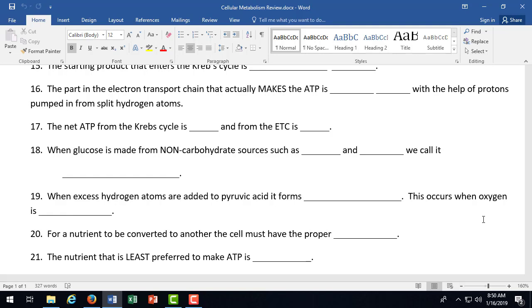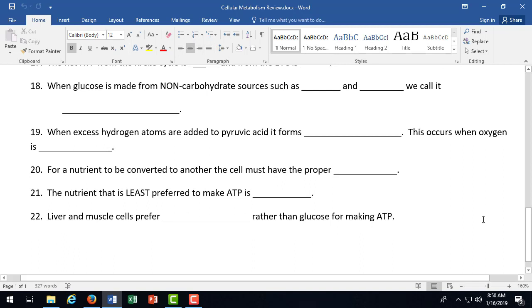For a nutrient to be converted to another, the cell must have proper enzymes. That's the buzzword of the week, enzymes. And, well, I have a story to tell about that in a minute. The nutrient that is least preferred to make ATP is, this is a tricky one.